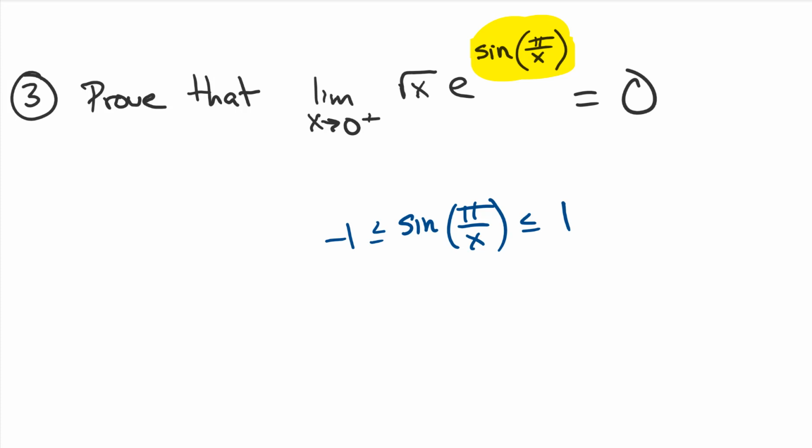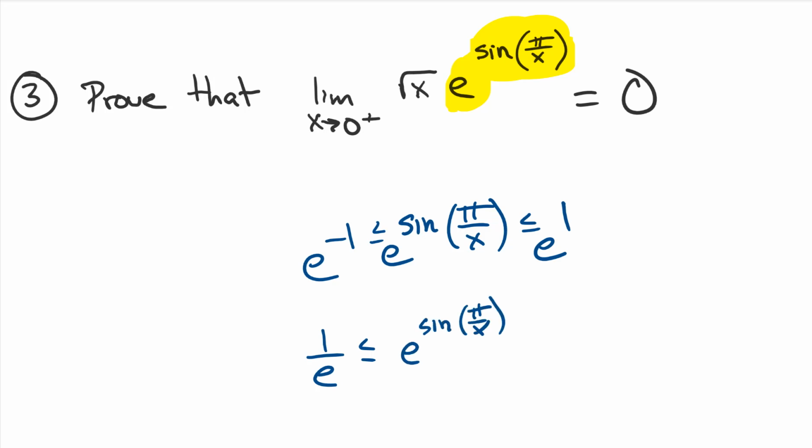But what we can say is we're not really so concerned about that exponent. Let's add the e in. Let's do this. Watch this. Let's include this. And then let's include this. Uh-oh. I was just messing with some exponents. Now we have e to the -1st power, or 1 over e, is less than or equal to e to the sine of pi over x, which is less than or equal to e. Does everybody know e? 2.718, the exponential? You're going to know it really well in this class. It's going to be your favorite number, besides maybe 0.